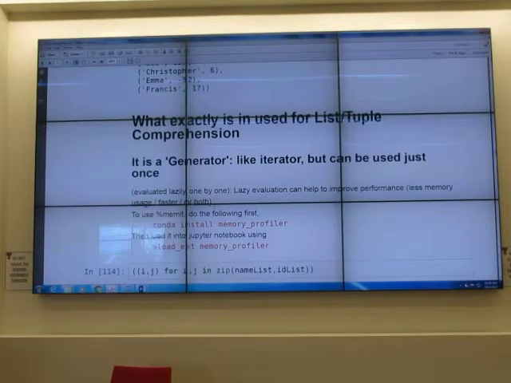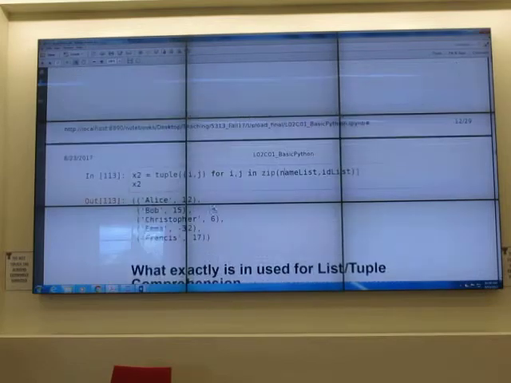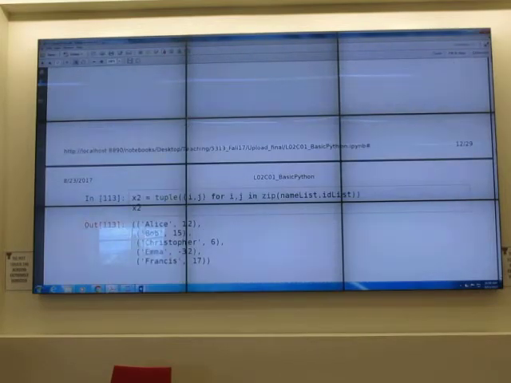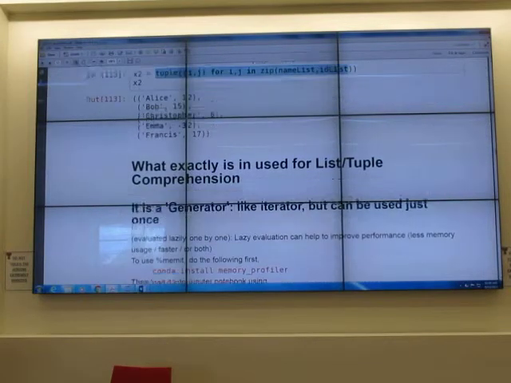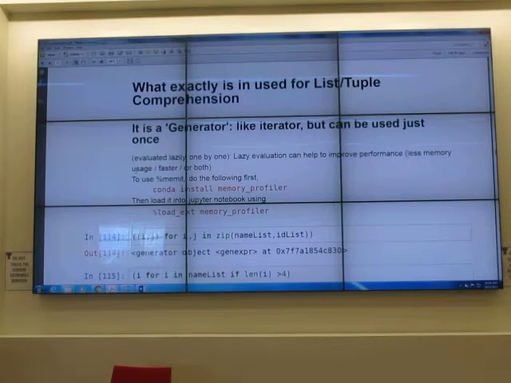What is inside the list comprehension? I'm talking about this line. What is that line? By itself it is not a list, but it is a generator. A generator is evaluated lazily, one by one. Lazy evaluation is actually good. To be lazy is a little bit good. So you don't do the whole task at once. You do it just whenever you are asked to do it. Whenever we ask, they just do it, just one. Okay? And a generator can be used only once, I think. Once you finish the generator, you cannot use it again, I think.